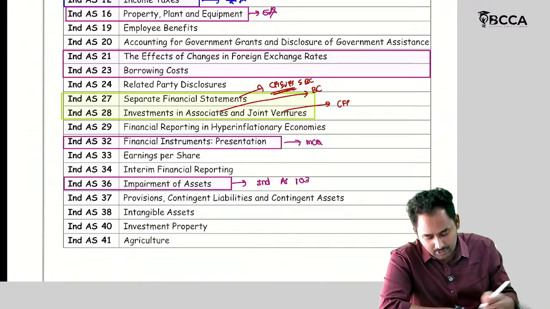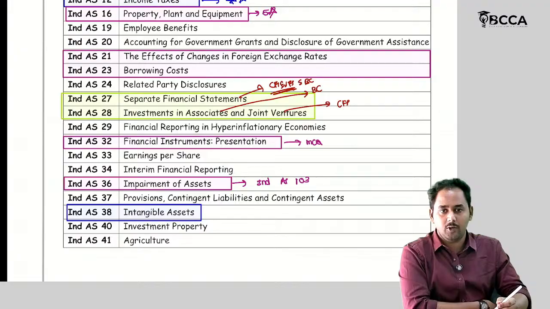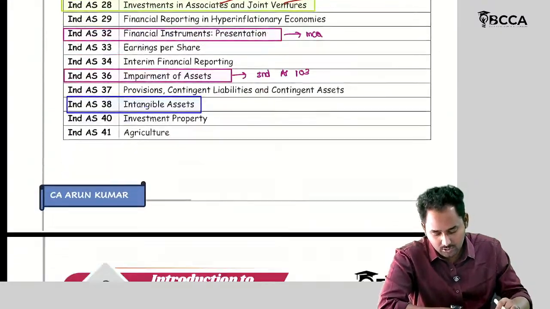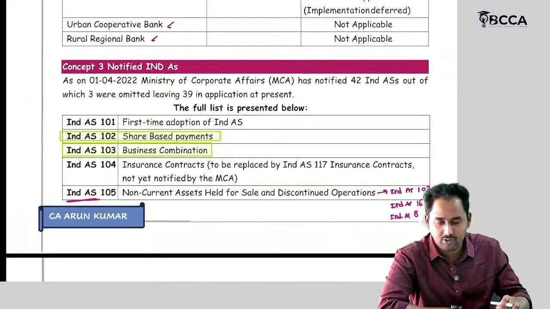Next one, Ind AS 38, intangible assets. This is also one of the small chapters. We can cover it within, I think, 1 hour. Okay. So these are our syllabus from the Indian Accounting Standards.